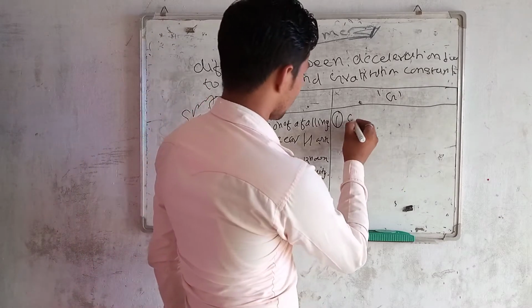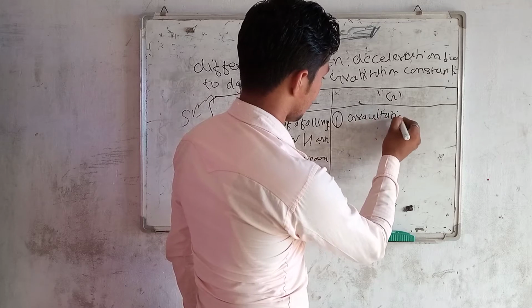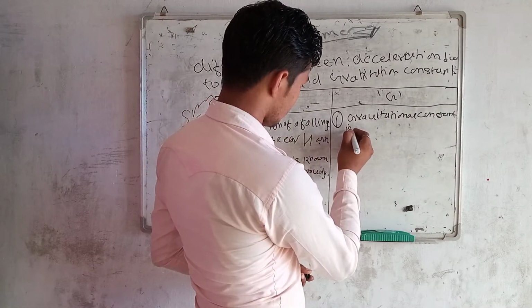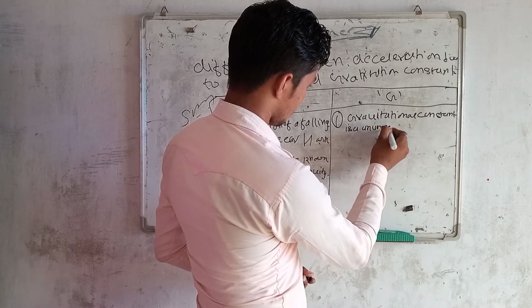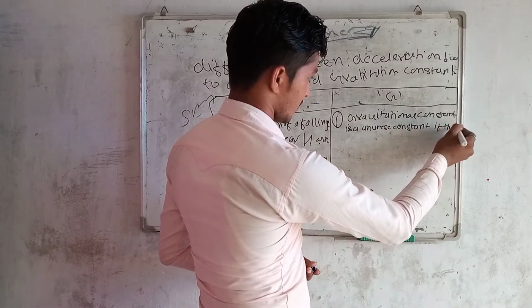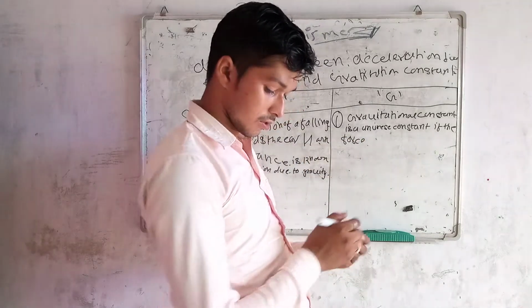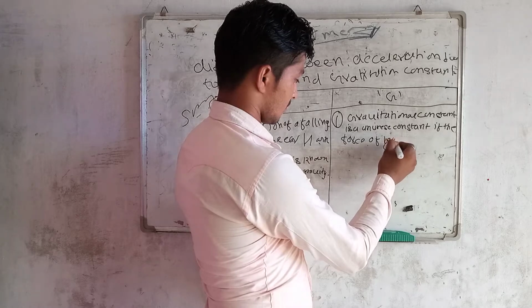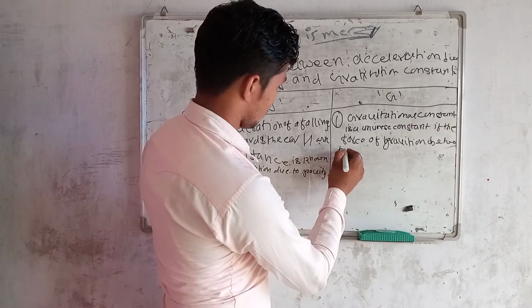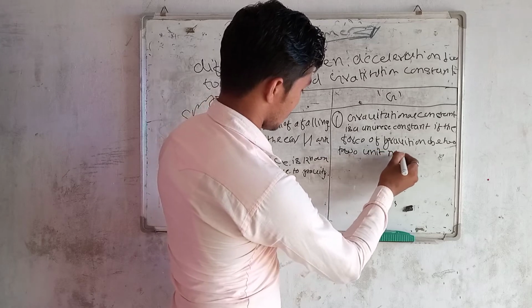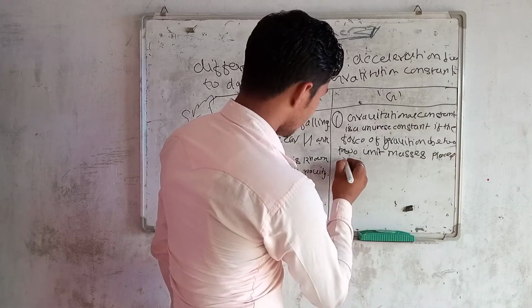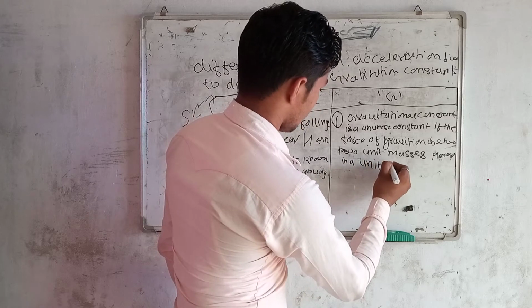While gravitational constant is the force of gravitation between two unit masses placed in a unit distance.